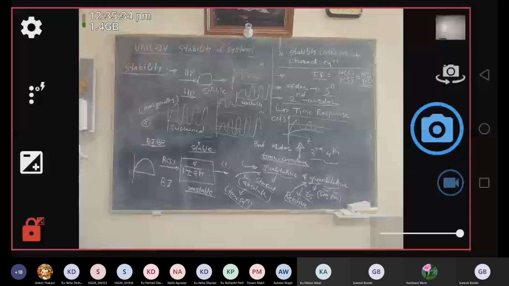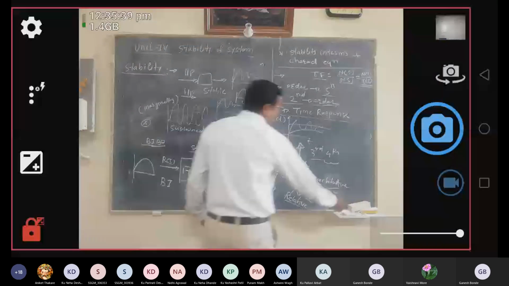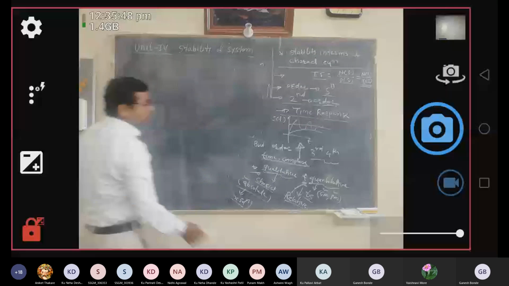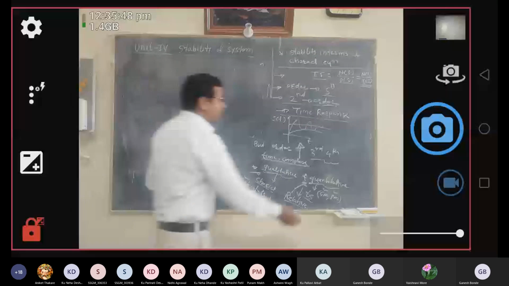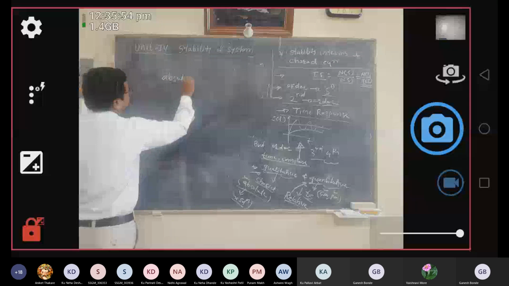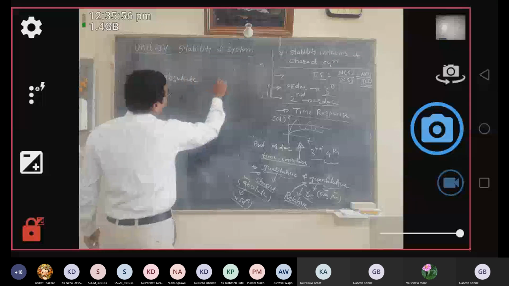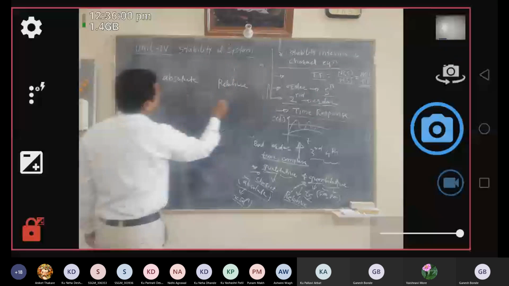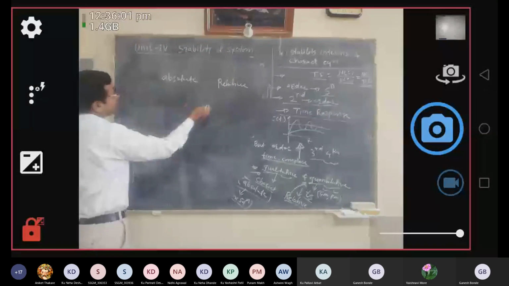Then this stability is divided into two parts: absolute stability and relative stability. Let's try to understand the difference between absolute and relative stability.